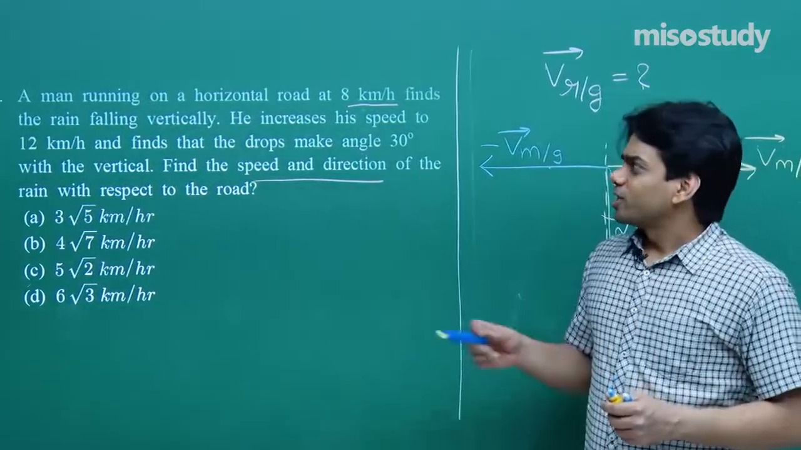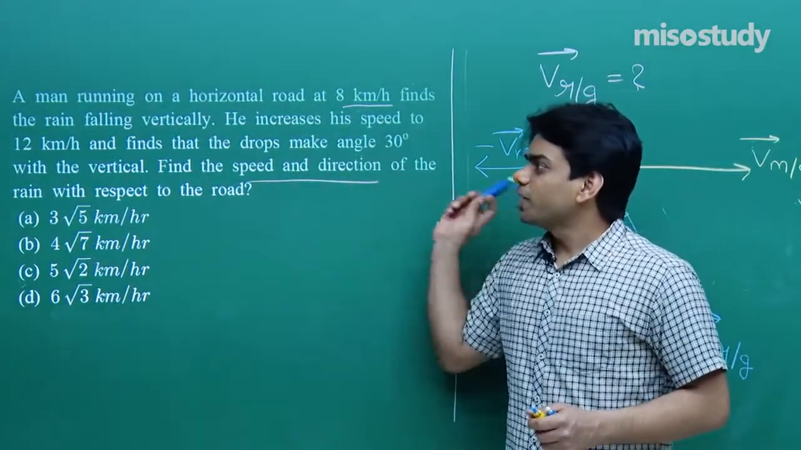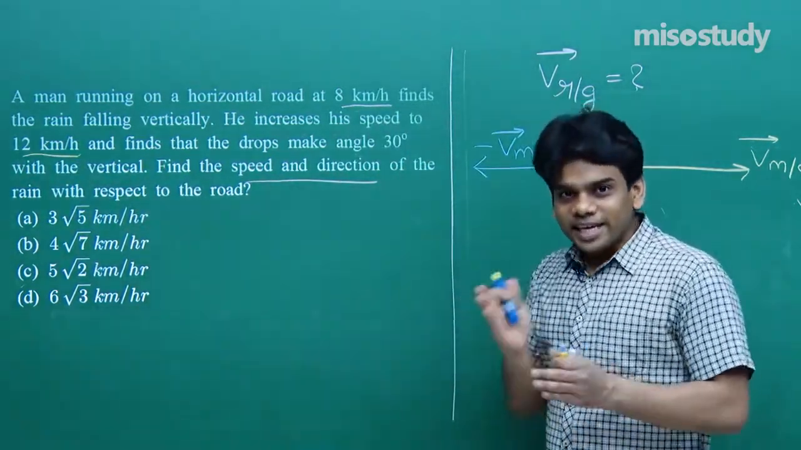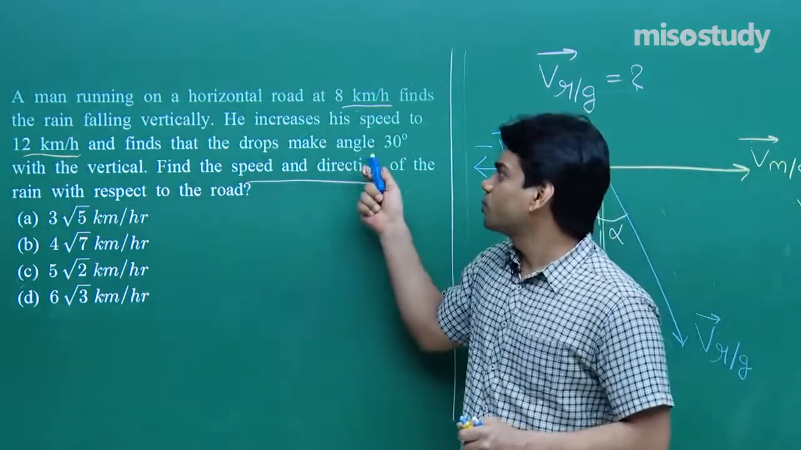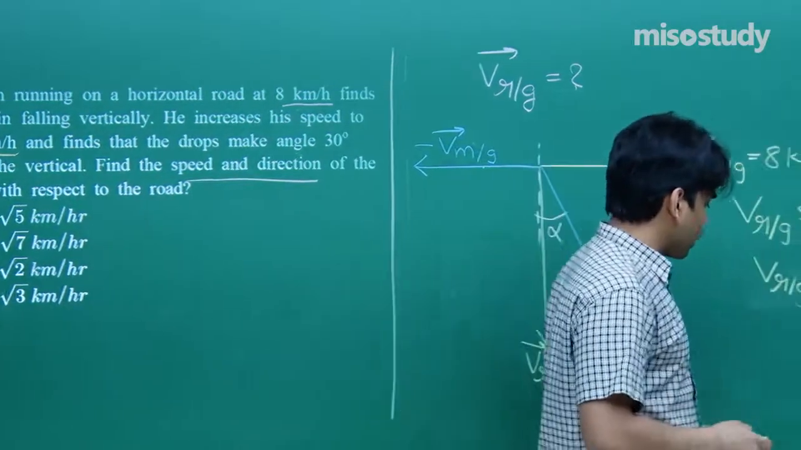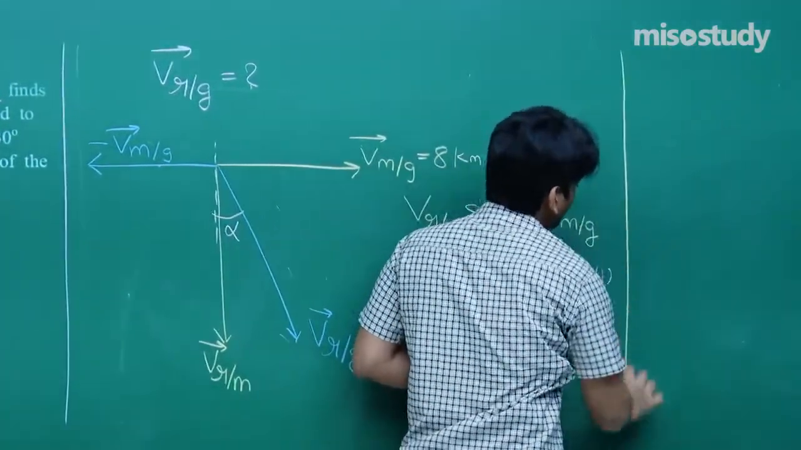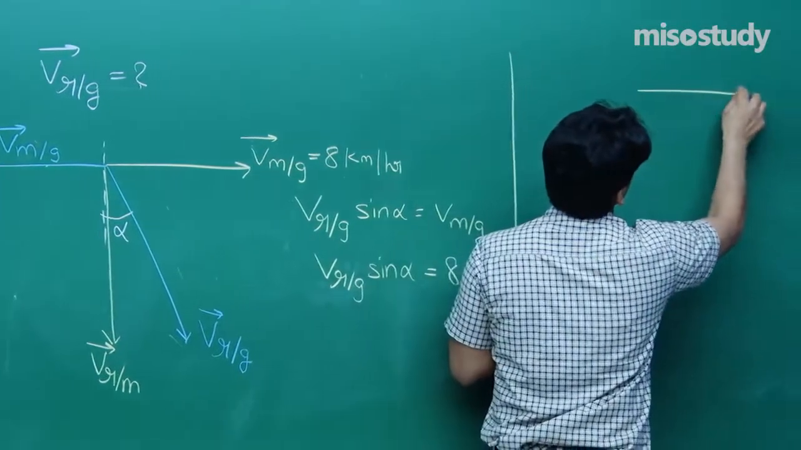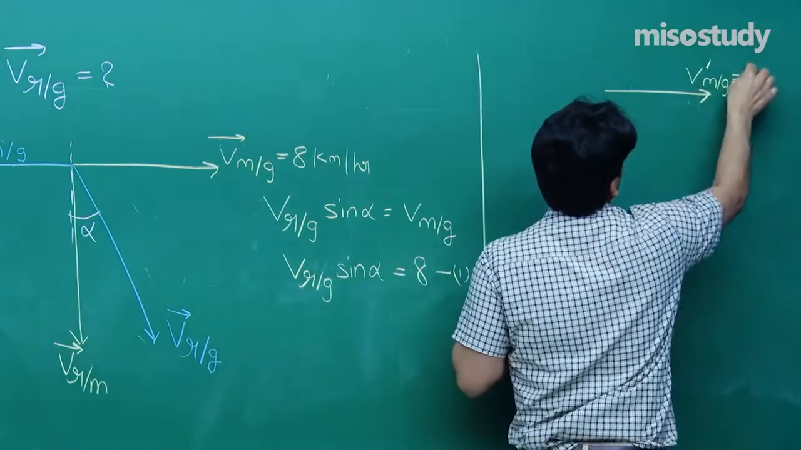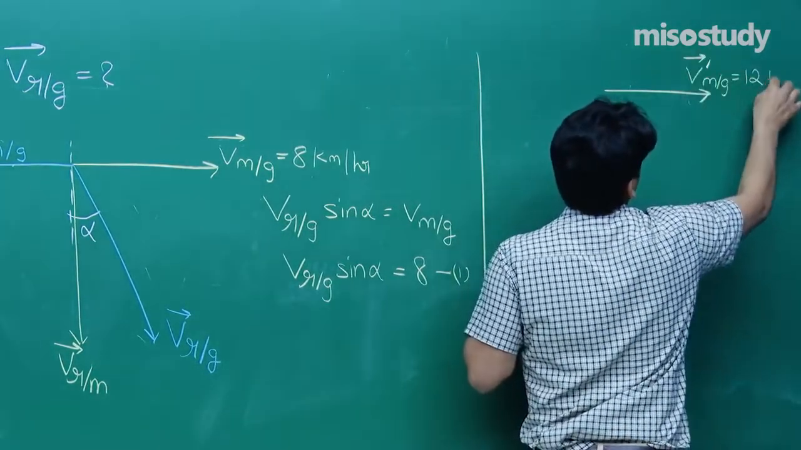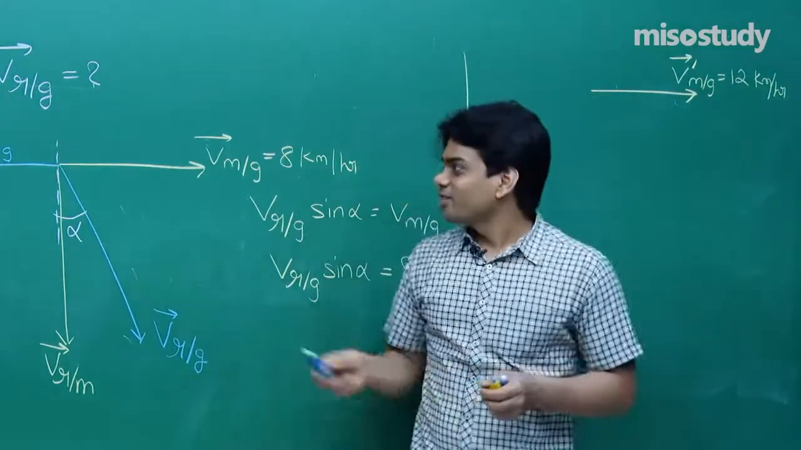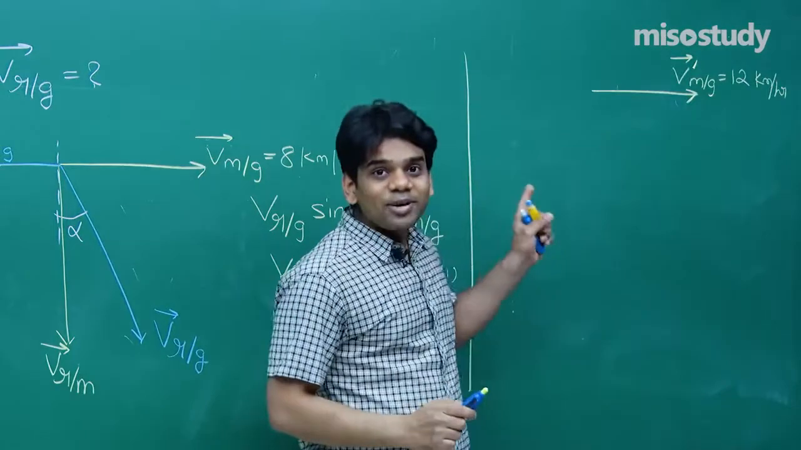Now the second part of question says that he increases his speed to 12 km per hour. The next diagram we can make, he increases his speed to 12 km per hour and finds that drops make angle 30 degree with the vertical. How can we draw the next diagram? Let's go ahead. See here, for the next vectorial representation, he increases his speed to, I am writing this as V dash, man with respect to ground, that is 12 km per hour now. So don't confuse it with the initial velocity of man with respect to ground, that is 8. This time it has changed to 12.